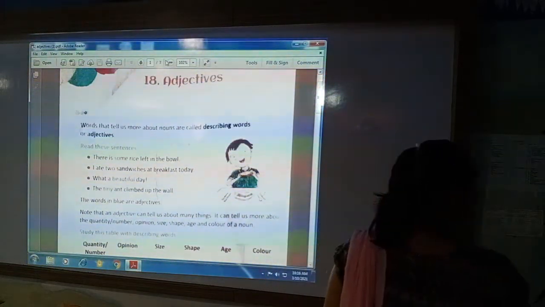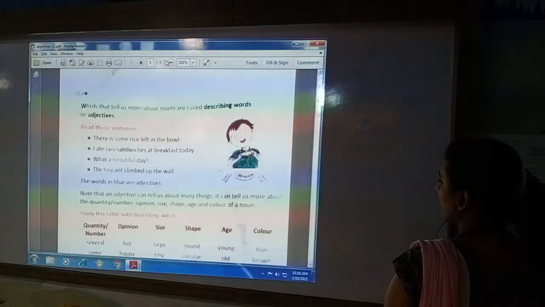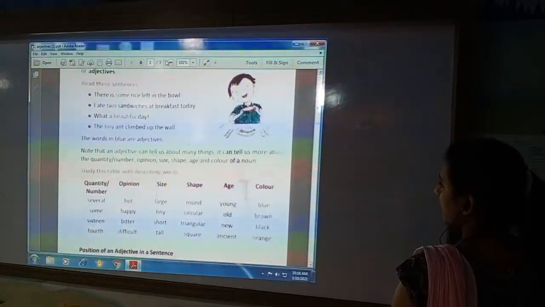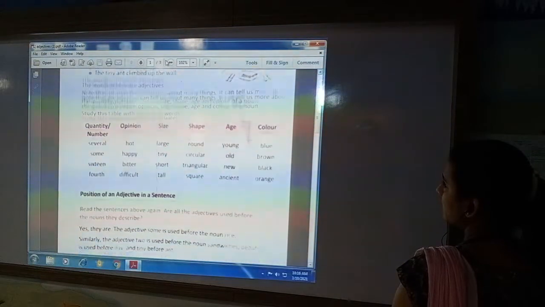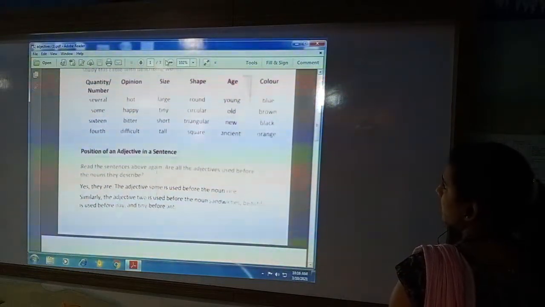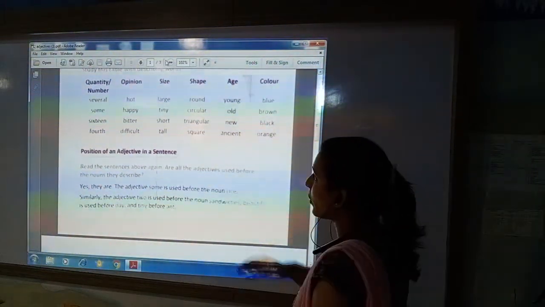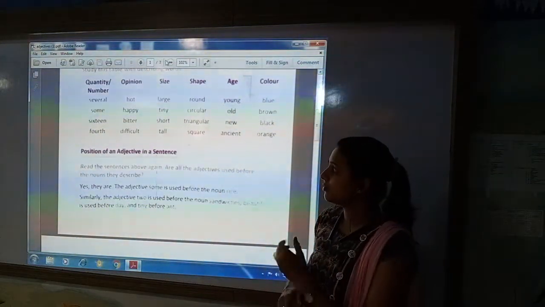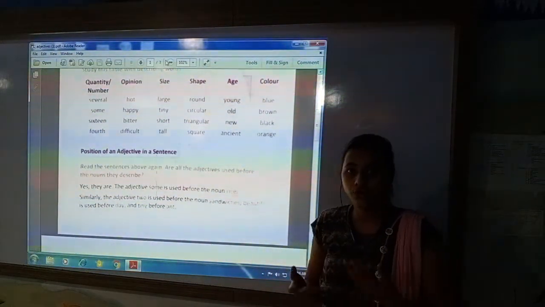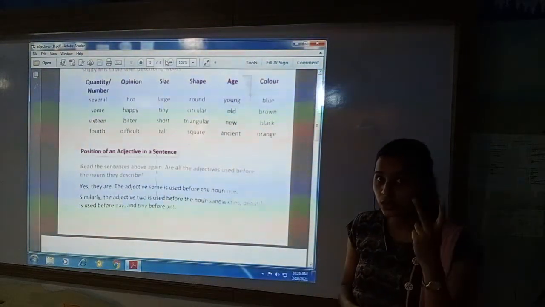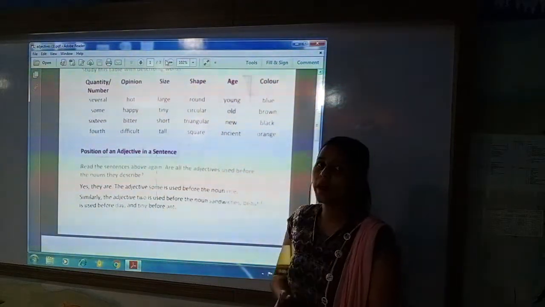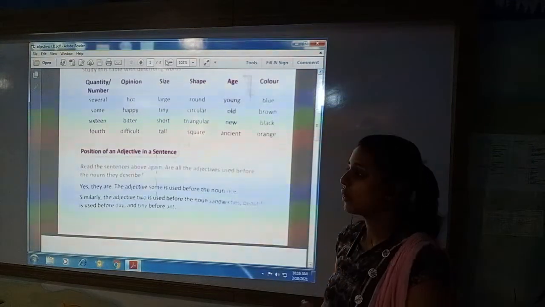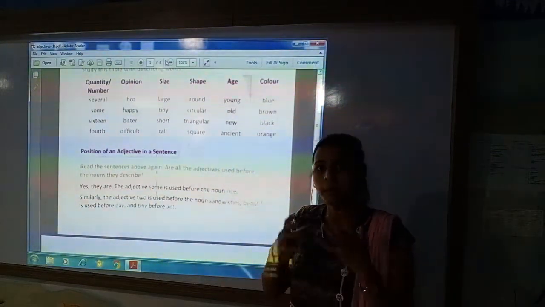Let us see some examples of these different types of adjectives. Quantity, in that several, some, 16, 4, 14, 2. This is quantity or number. Few, some, many.